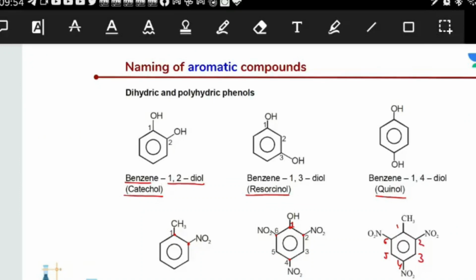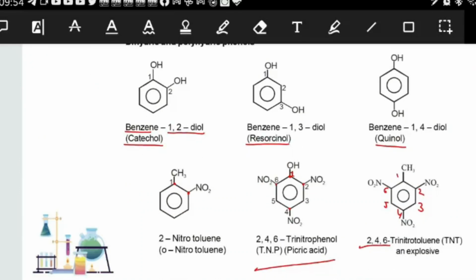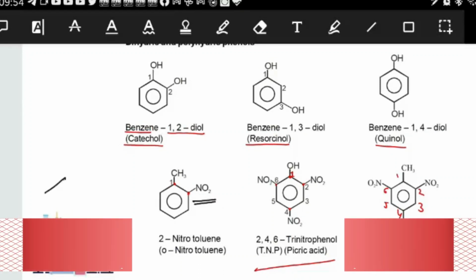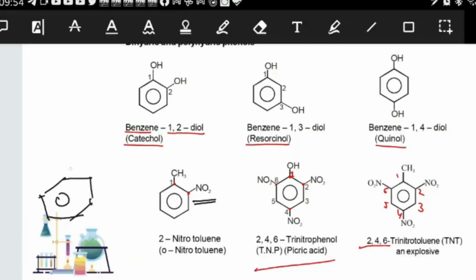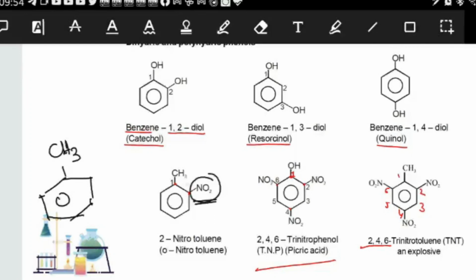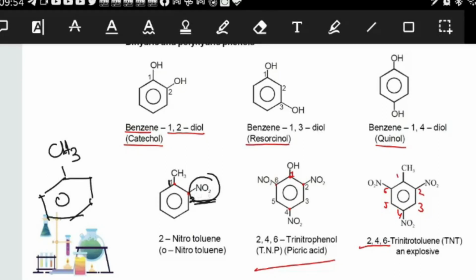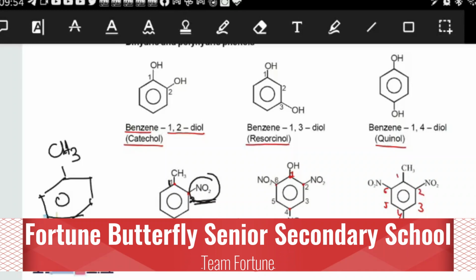Now see here, 2-nitrotoluene. Why can we call it 2-nitrotoluene? We know very well, just now I told you, when CH3 is present on benzene, it will be given 1, and the second position will be called the ortho position also, and it can be called 2-nitrotoluene or ortho-nitrotoluene.